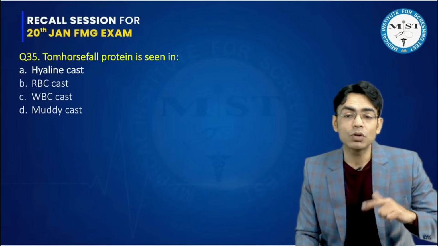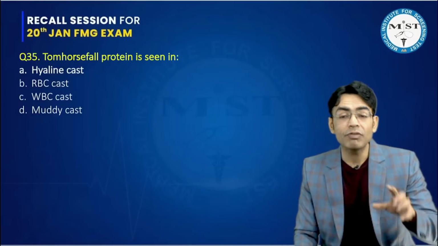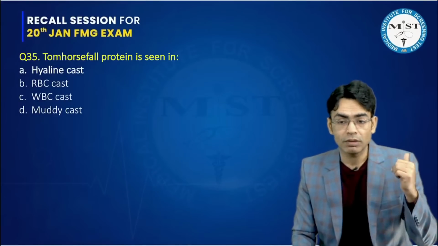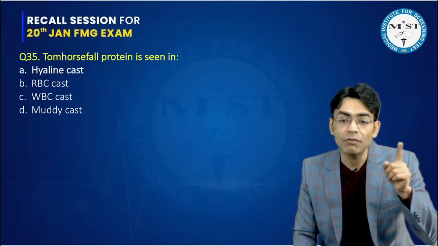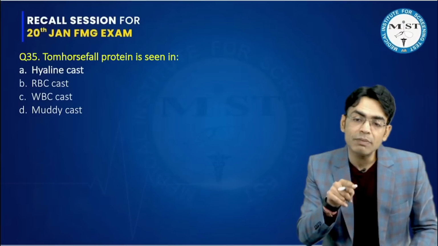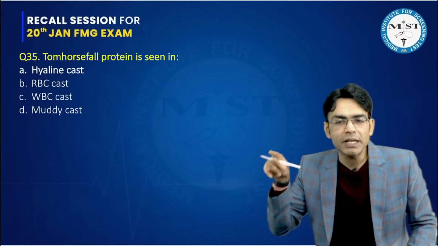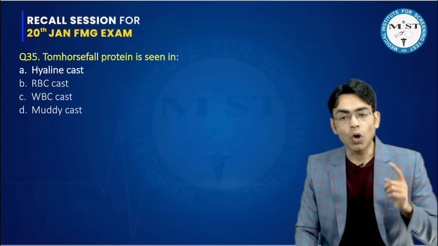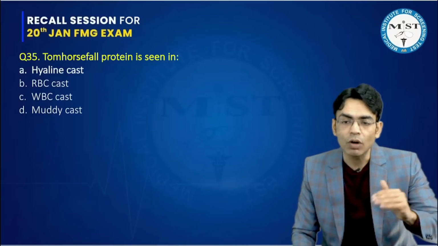But we also said that normally we are losing approximately 150 milligrams per day. Not nephrotic, nephritic is grams, right? Normally 150 milligrams per day, and out of this 150 milligrams, less than 30 will be albumin, and approximately 120 will be Tamm-Horsfall protein. So Tamm-Horsfall proteins, we are losing every day normally in our urine.